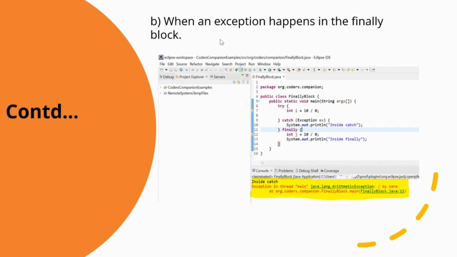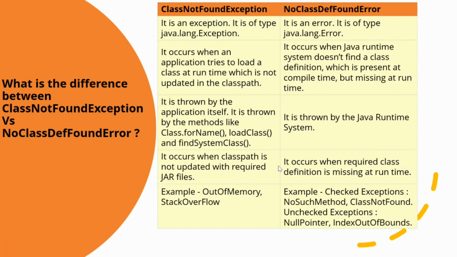Also, when an exception happens in the finally block. There could be certain situations where the exception gets thrown in the finally block, like it is being thrown over here. So it is only printing inside catch, and in the finally block the error occurred. So this is also one of the ways to stop the execution of the finally block.